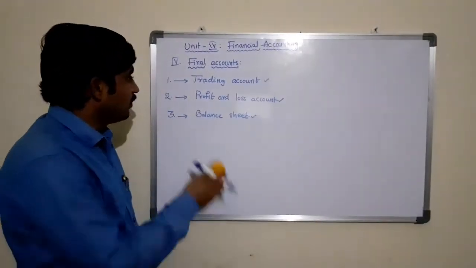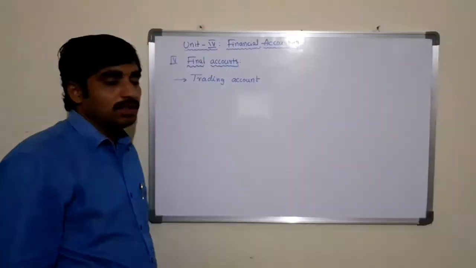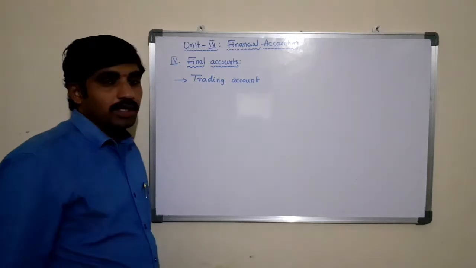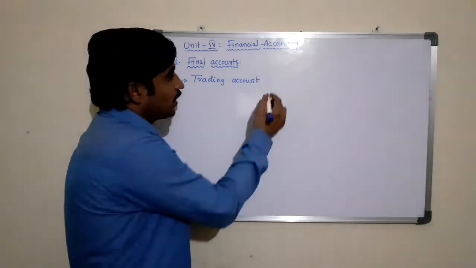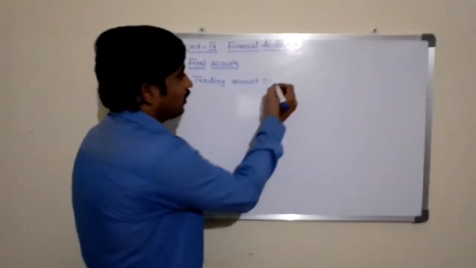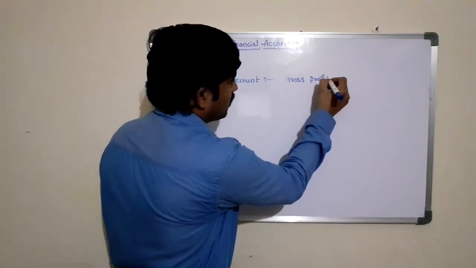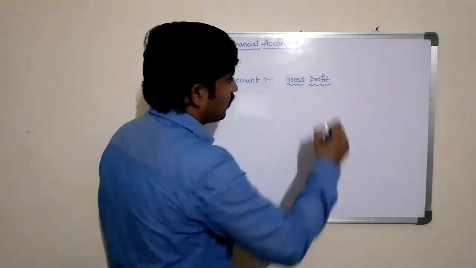Now let us see one by one what is trading account and how the trading account is prepared, what is profit and loss account and how it will be prepared, and what is balance sheet and how it will be prepared. The first one is trading account. Trading account is an account which is used to ascertain the gross profit of the business at the end of the accounting period or on a particular date.